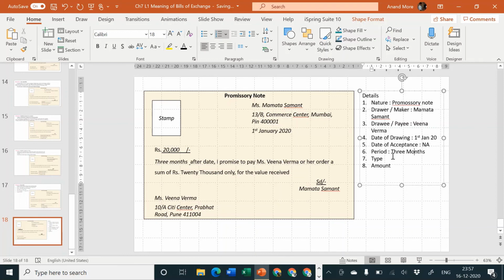Okay, 3 months. What is the type? It is after sight or on sight or after date. It is after date because the wording is after date. And what is the amount? The amount is rupees 20,000.